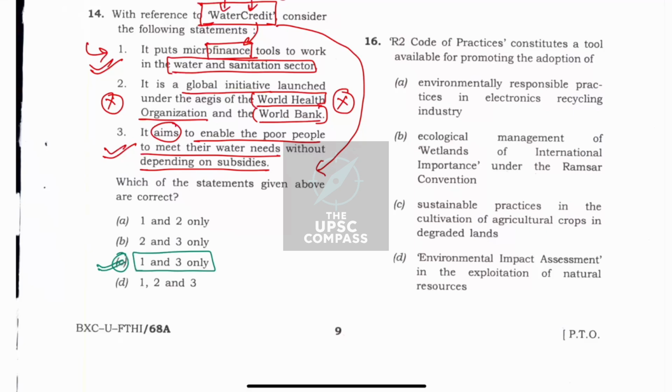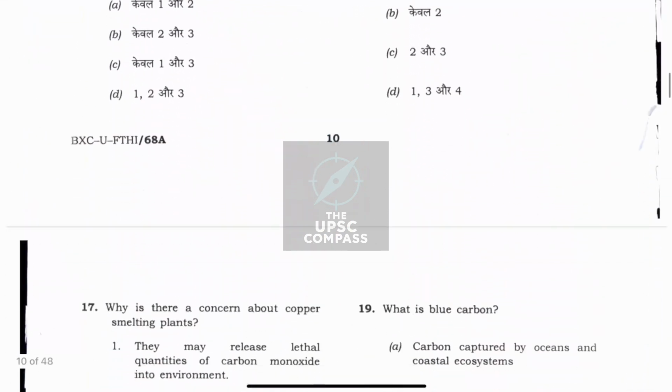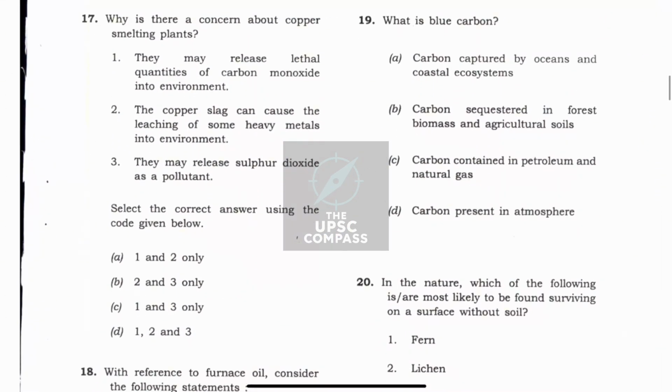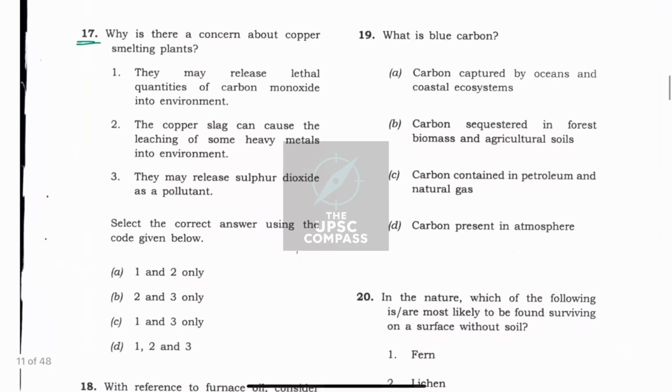Now go back and do the homework: which institution had given this initiative, so that that institution can be asked directly in upcoming exams. Now going forward, we can go for question number 17. Here we will learn that elimination tricks can backfire as well. How so? Let's see now how elimination tricks can backfire.